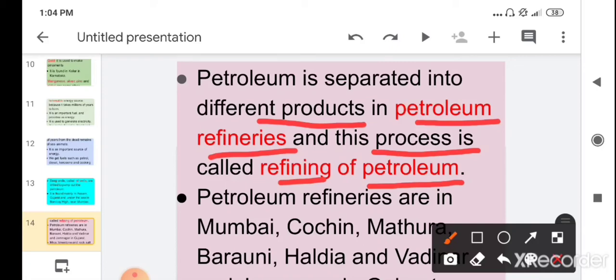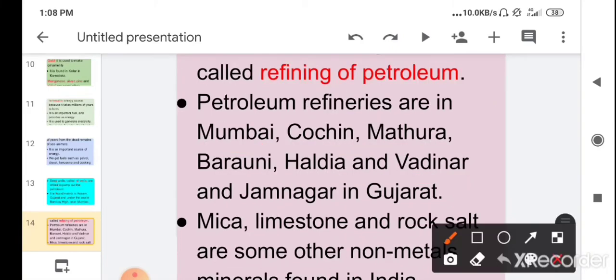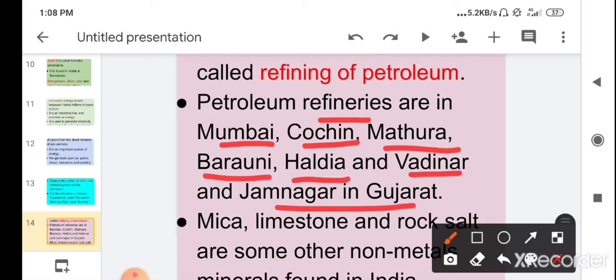Children, petroleum refineries are found in Mumbai, Cochin, Mathura, Barauni, Haldia, Vadinar and Jamnagar in Gujarat. So these are the areas in India where petroleum refineries are found.